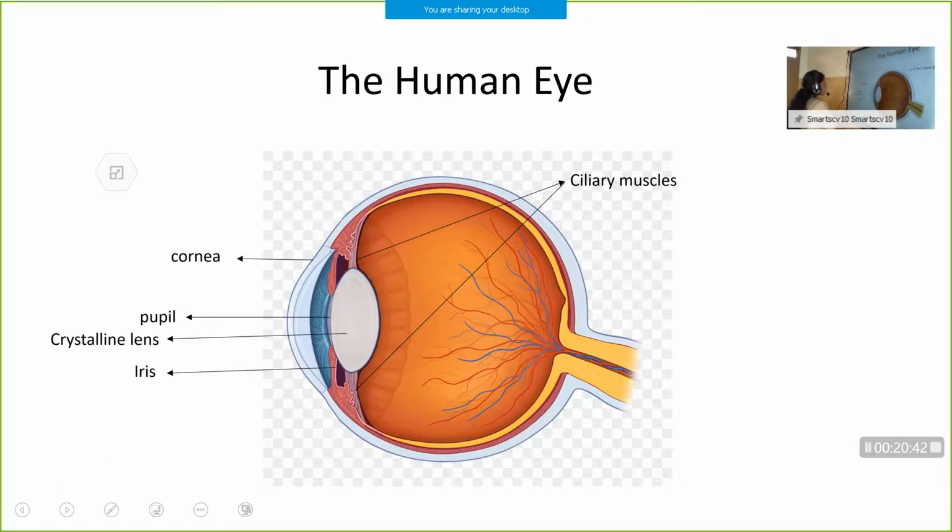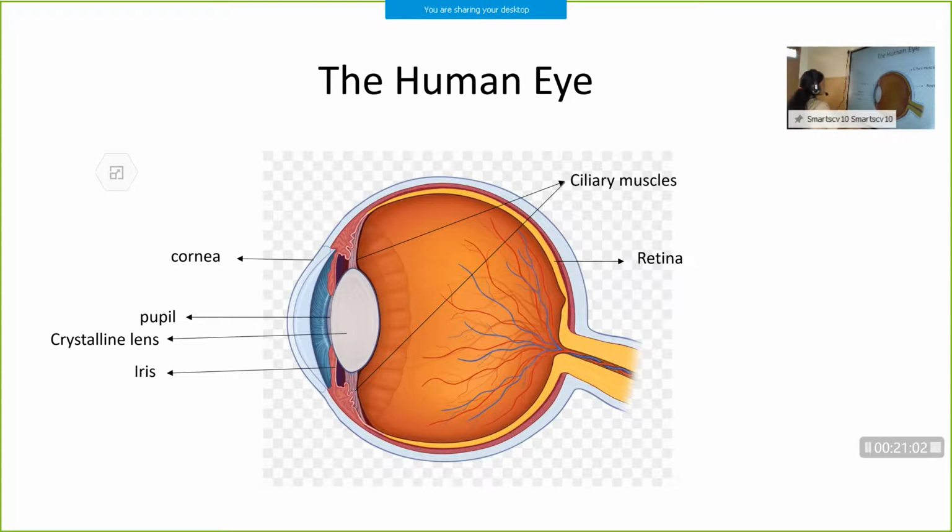Then the next part is the retina. The retina is inside our eyeball, opposite to the eyelens, and it consists of light sensitive cells. It is the screen on which the image of the object falls.